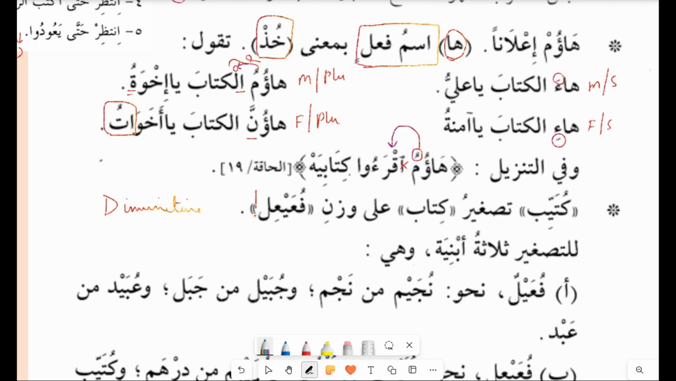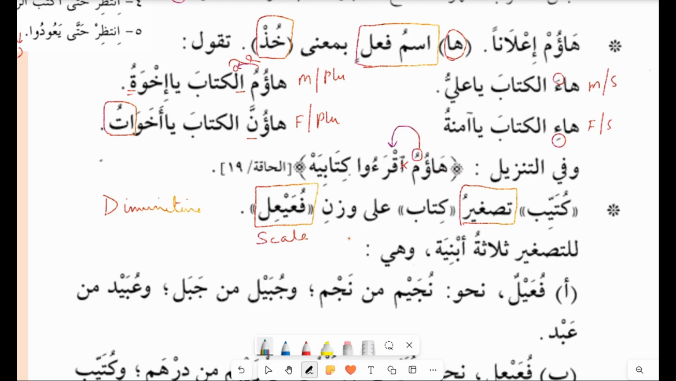It is called in Arabic as tasghir. So you can see the word here, tasghir. Tasghir in English, you can say diminutive. Diminutive, making the noun into much smaller in meaning. So how can you make it following this scale?